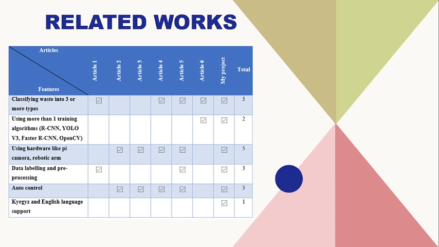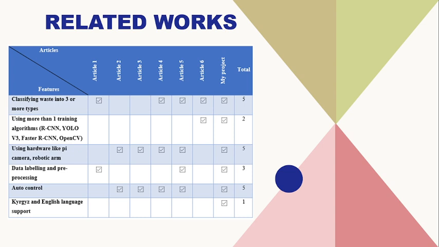In this slide you can see the similar articles comparison table. For this project I have analyzed some similar works done previously. Here are 6 of them in comparison with my project. From this table you can see that my project's unique feature is Kyrgyz and English language support. Only my project will contain Kyrgyz language because others used only English.